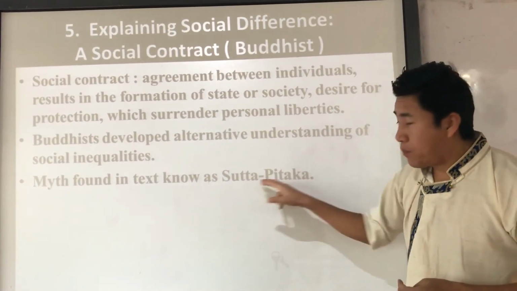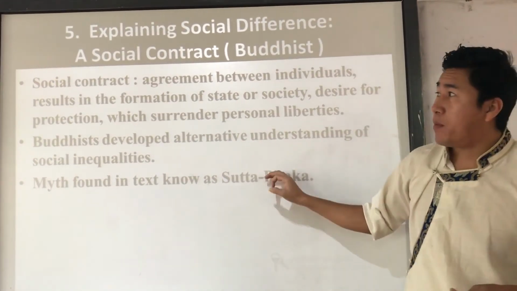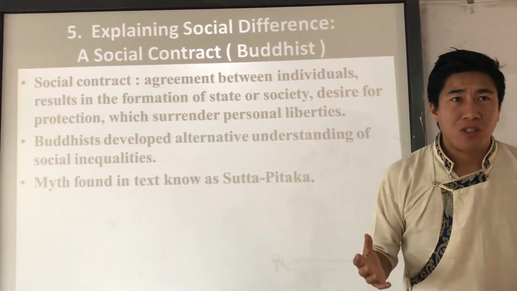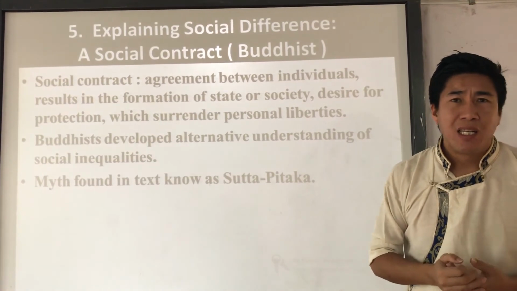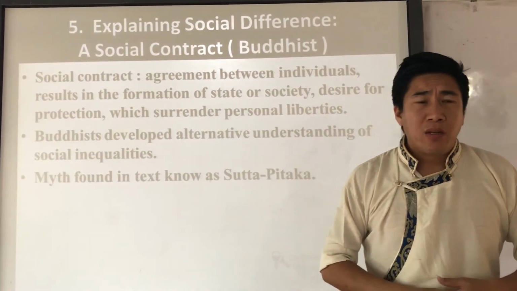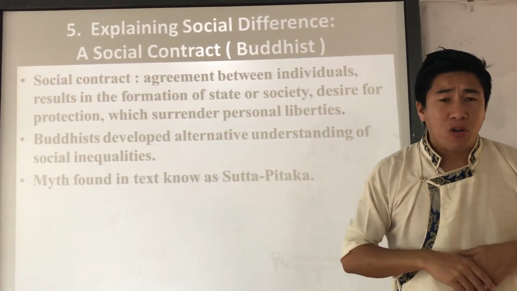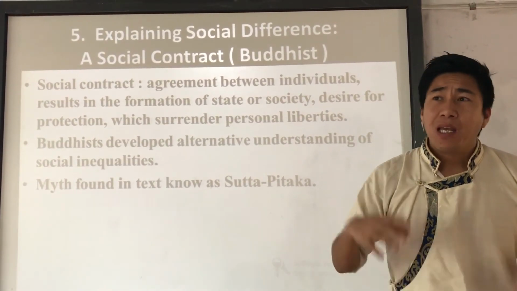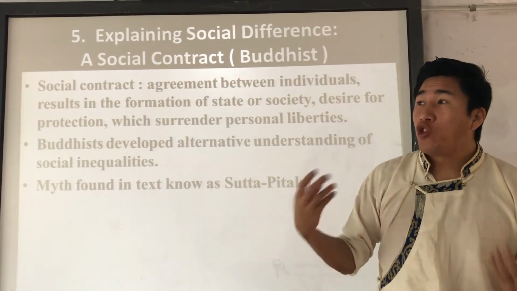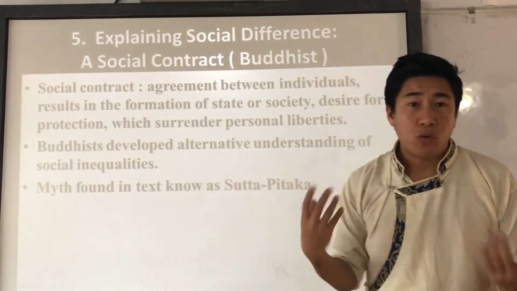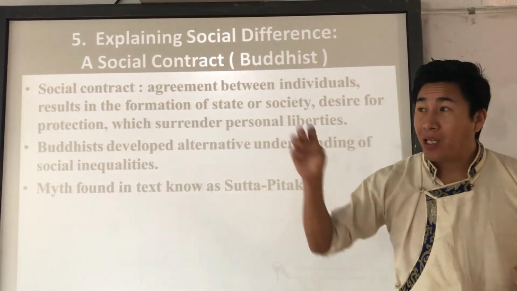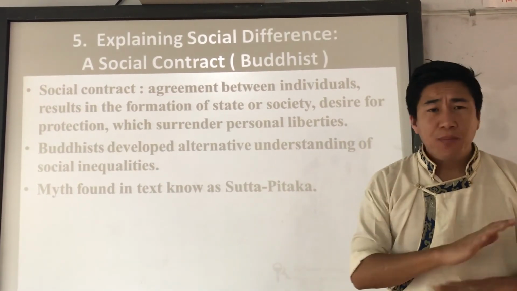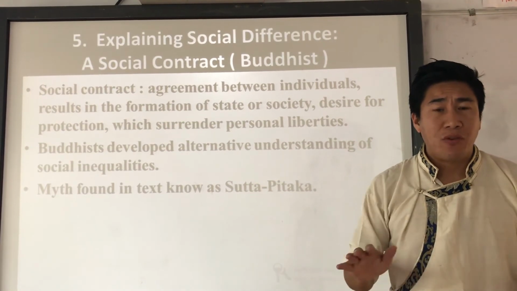Now, in the Sutta Pitaka, there is one story which mentions the social contract according to Buddhists. In this story, the Buddha himself mentions that originally the people were very happy. They were very peaceful in ancient times. They would enjoy whatever they wanted. If they wanted to eat an apple, they could get it from the tree. They had no concept of private property. Everybody was peaceful and enjoyed their own life.